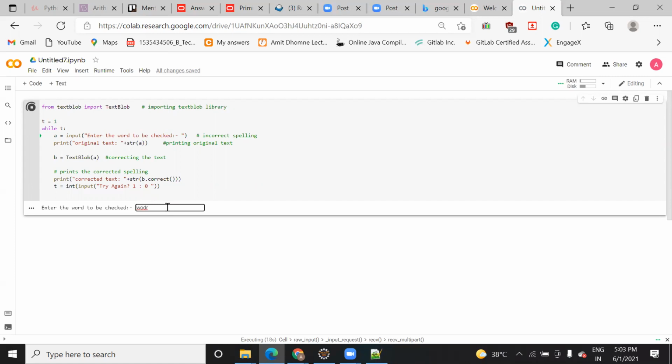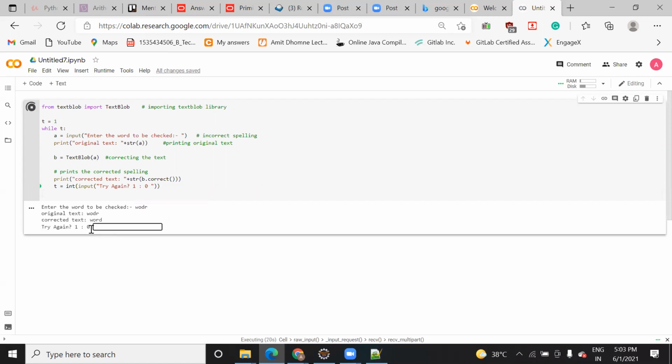Let's check whether it is present or not. It shows that the word is this one. Then it asks whether you want to continue or not. The question was how it can check this: with the help of the library TextBlob, which reads a string and makes a correction on it, and based on your input it will run.